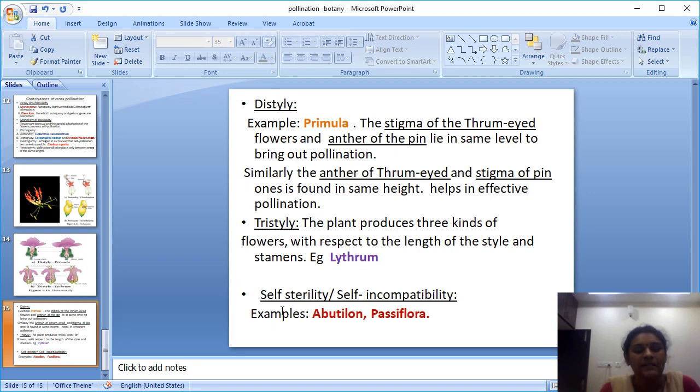Example, Lythrum. Self-sterility or self-incompatibility means that fertilization does not occur even though the male and female parts are functional: pollen is deposited on the stigma, but it cannot bring about fertilization. That is called self-sterility or self-incompatibility. This mechanism is mainly due to a genetic mechanism. Example, Abutilon, Passiflora.